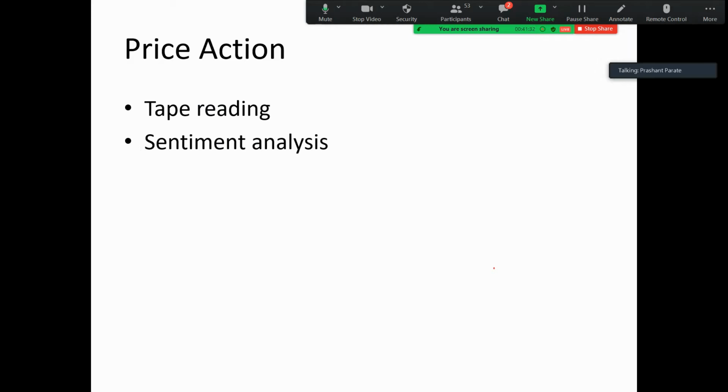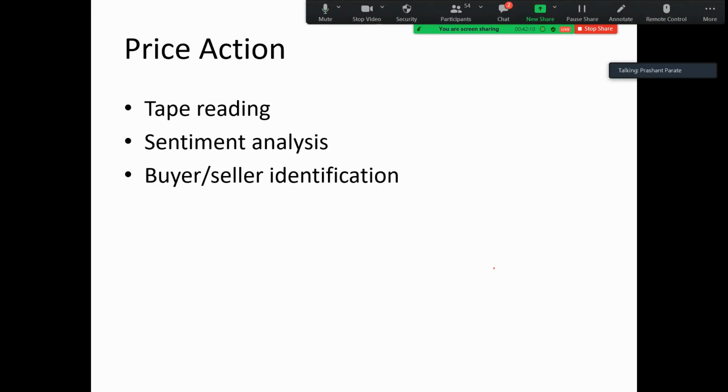Then sentiment analysis, as I said: if people are afraid of the things happening in the market, then they will start selling rapidly without waiting for higher prices. That's why in 2020 till April, prices fell rapidly. Then if sentiment is strongly bullish, prices go on increasing without worrying about how much the previous movement was. If today it is increasing 7%, tomorrow it may increase 10%, day after tomorrow it may increase 15% if strong sentiment is available.